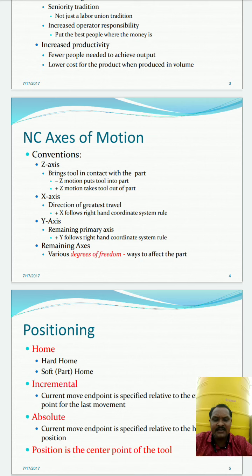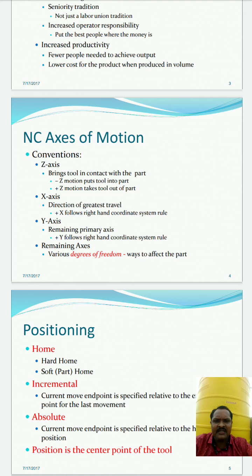Then the x axis, with minus x and plus x. Minus x will not be used; in most cases all the axes will be on the positive side only. The y axis is the remaining primary axis. The y axis follows the right hand coordinate system rule, so the right hand and left hand thumb rule is used. The remaining axes are various degrees of freedom: x axis clockwise, x axis anti-clockwise, y axis clockwise, y axis anti-clockwise, z axis clockwise and z axis anti-clockwise.